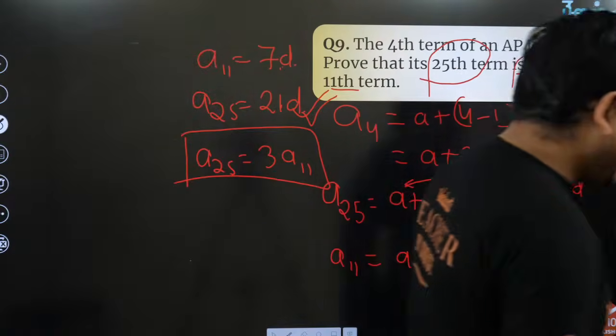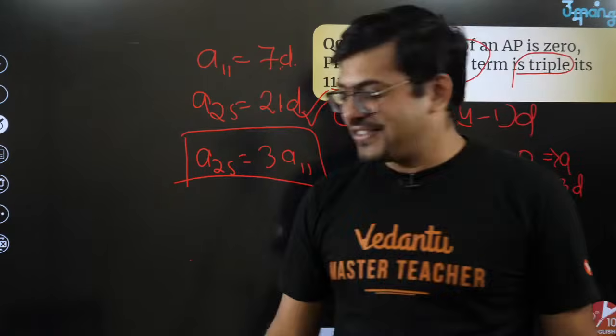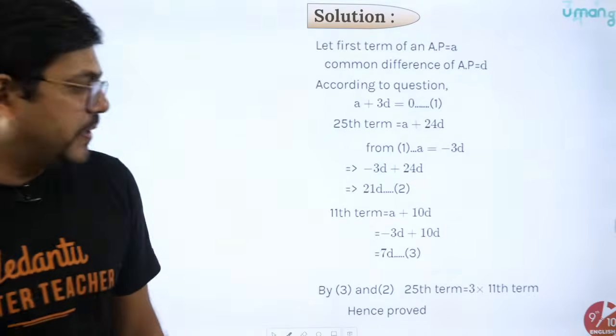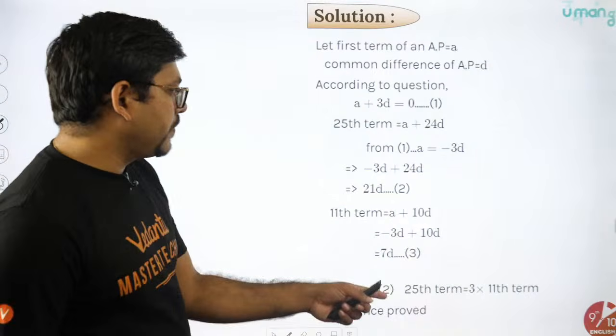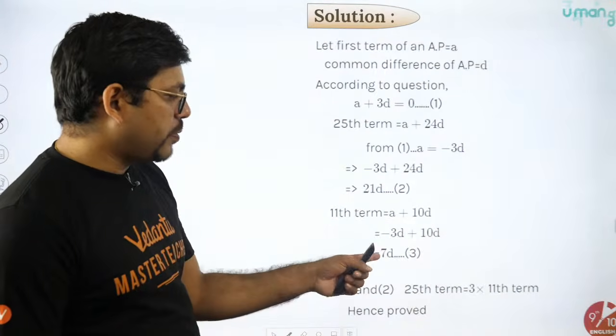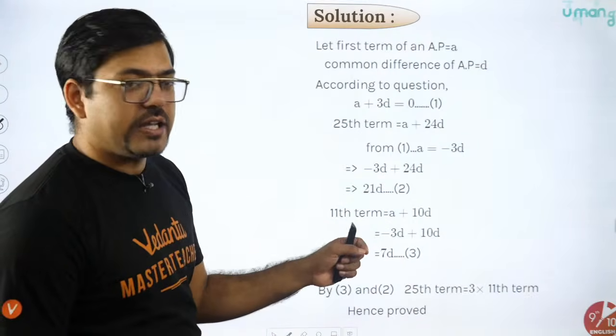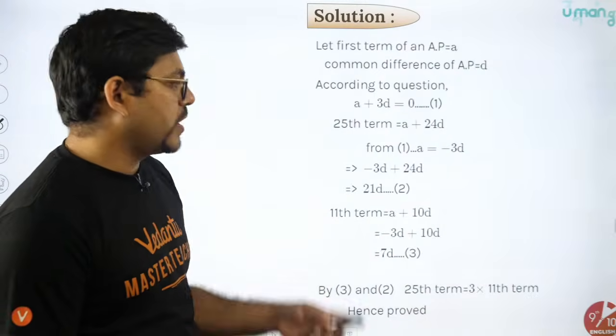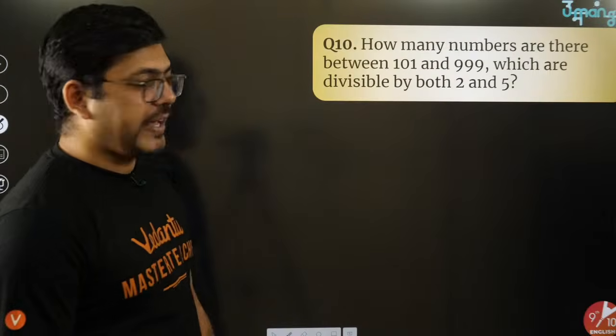Okay, cool. Here we go for the next question, guys. The solution for this one is going to be this: 7D, 21D, and hence we proved that 21D is obviously 3 times 7D. So yeah, moving ahead, here's the next question for all of you.